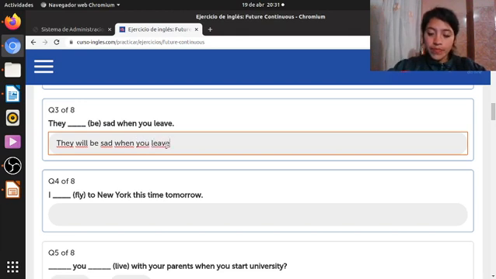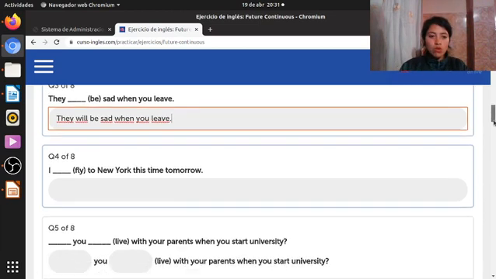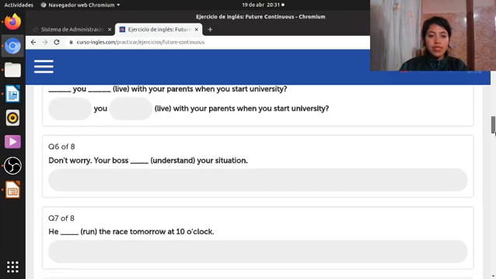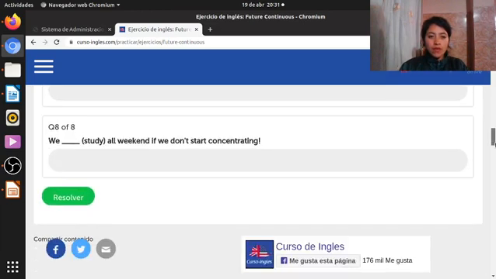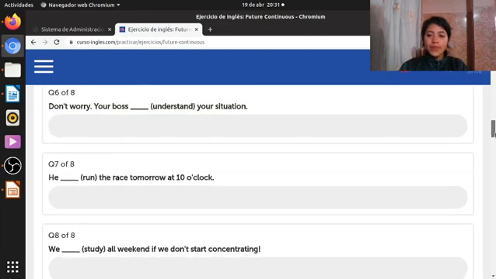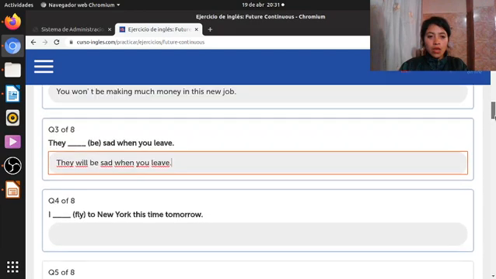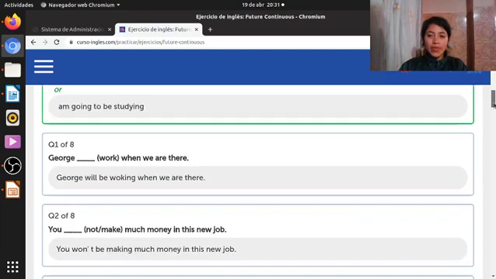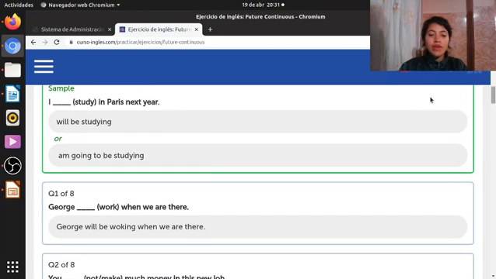Leave, right? Very good. Now, in this case, I want you to complete exercise number 4, 5, 6, 7, and 8 with the present future continuous structure, okay? Okay, my dear students, have a nice day.